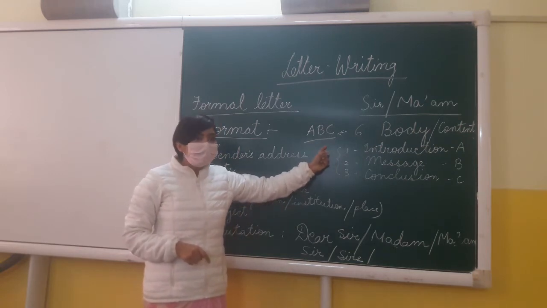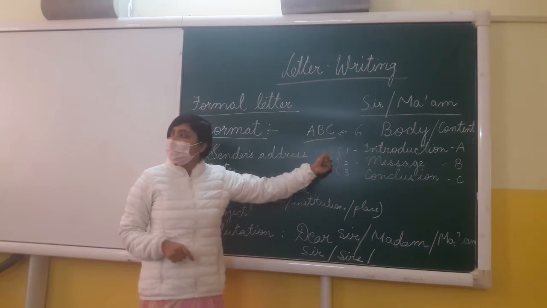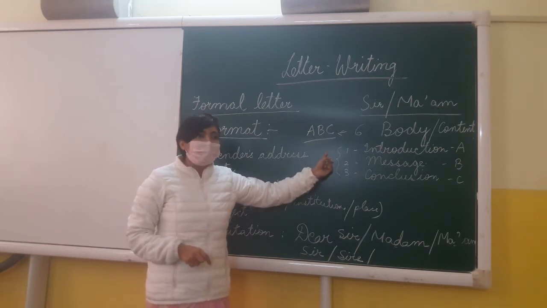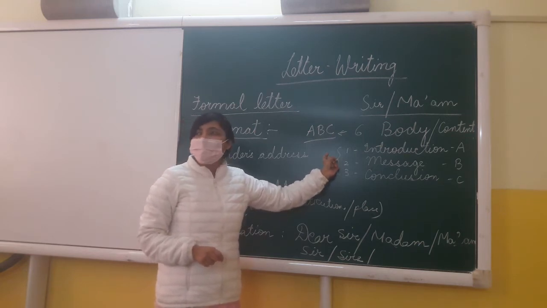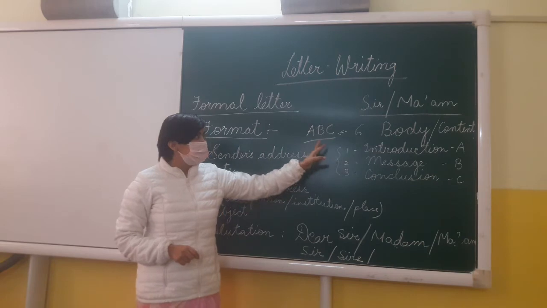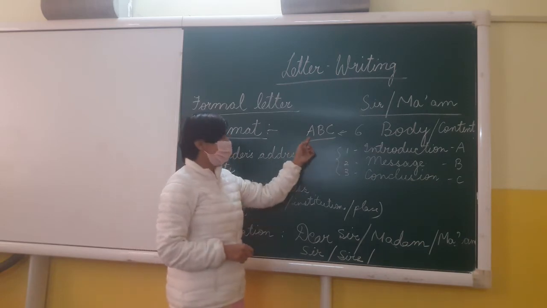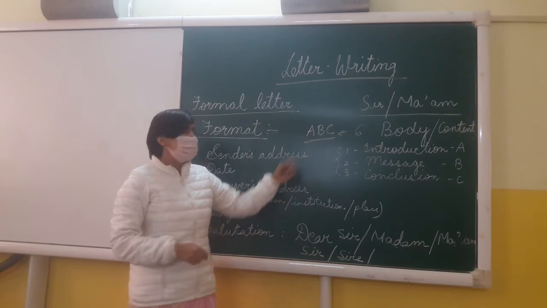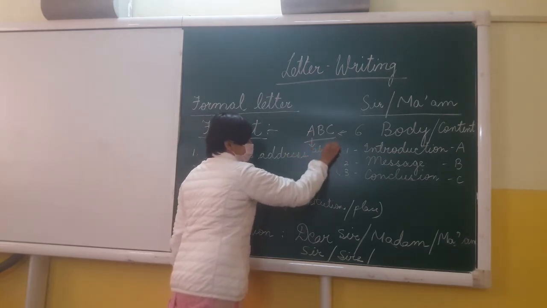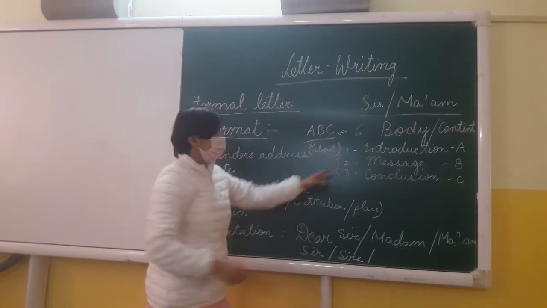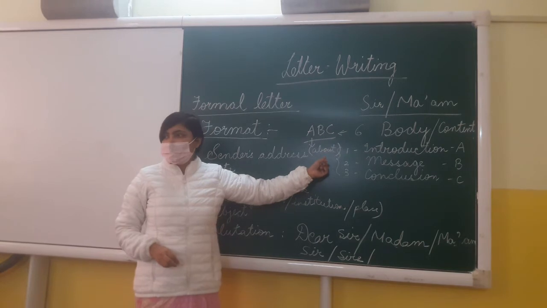Alright? Now in the introduction, what are we going to write about? What is my letter about? Okay? What is my letter about? So about starts with the letter A. Alright? That is why we have mentioned it here as A. A stands for about. That means in the introduction, you have to write about the topic.